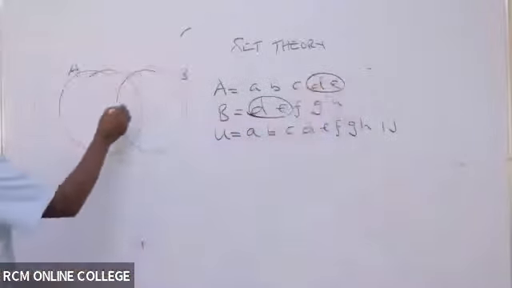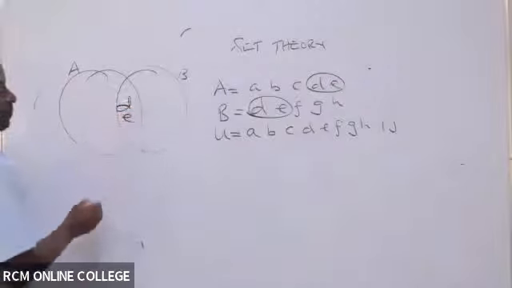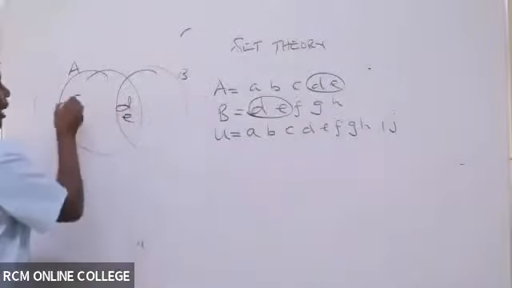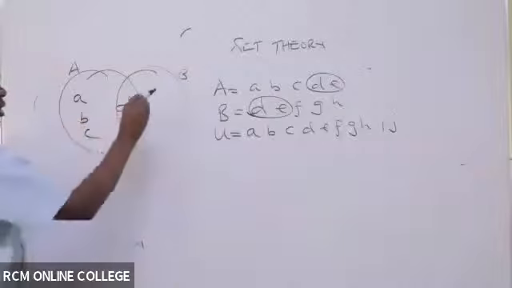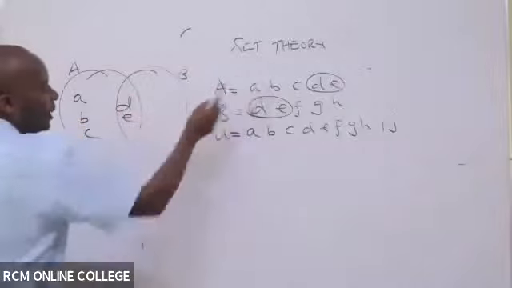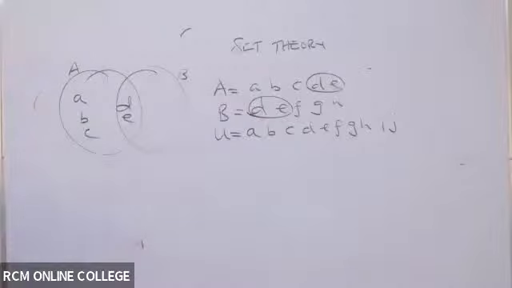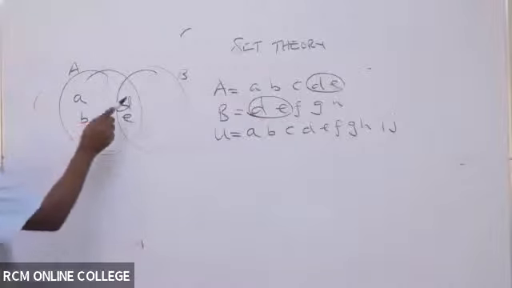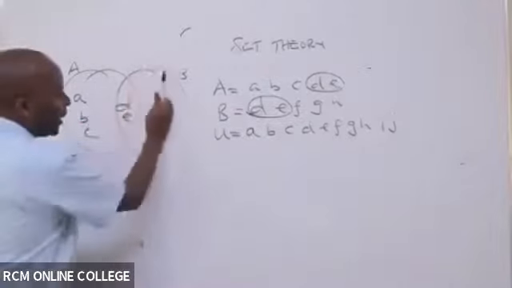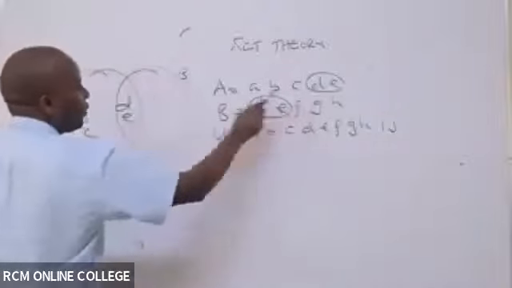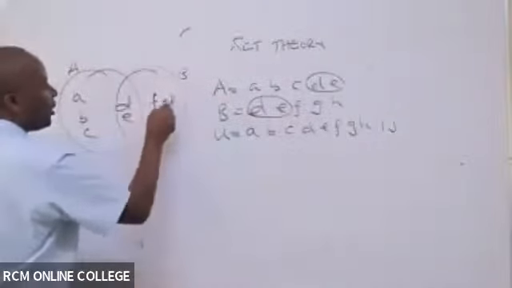So D and E are here. But for A only, we have A, B, C. And for B only, we have F, G, H.